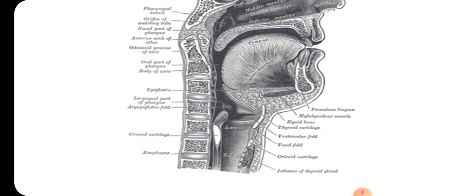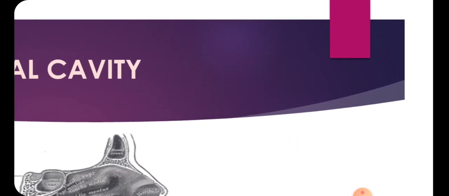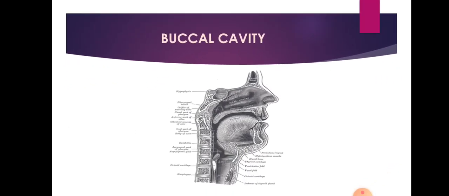The thyroid cartilage consists of thyroid cartilage, cricoid cartilage, arytenoid cartilage, cuneiform cartilage, and at the last the epiglottis. So this becomes the buccal cavity diagram.